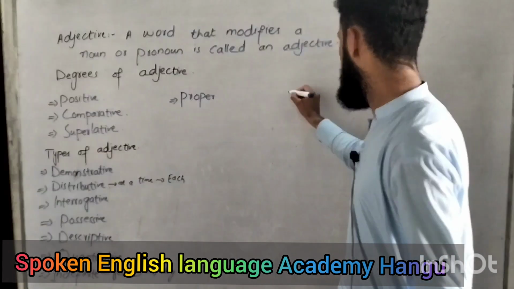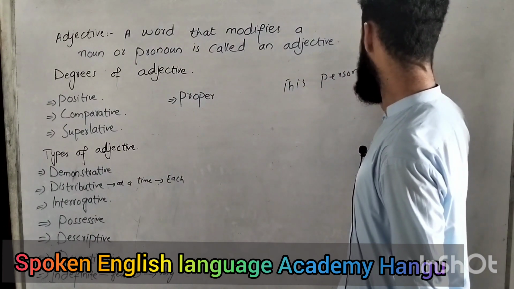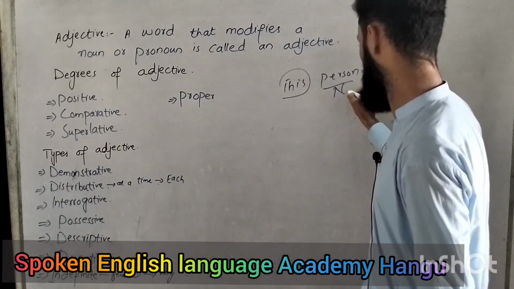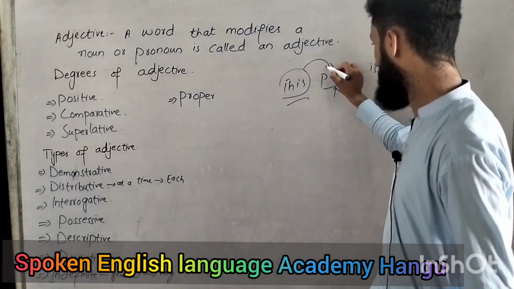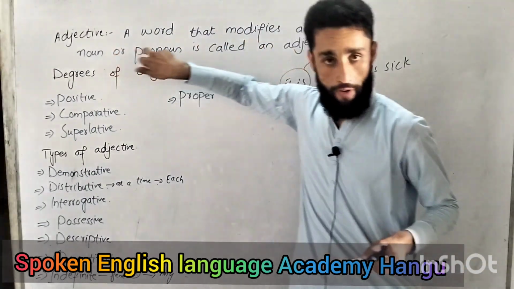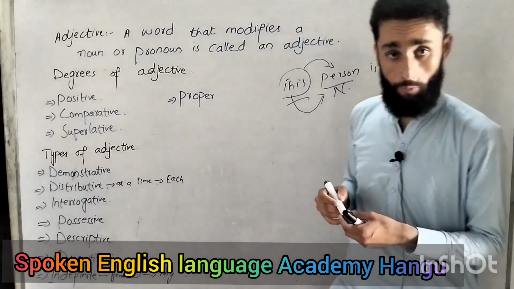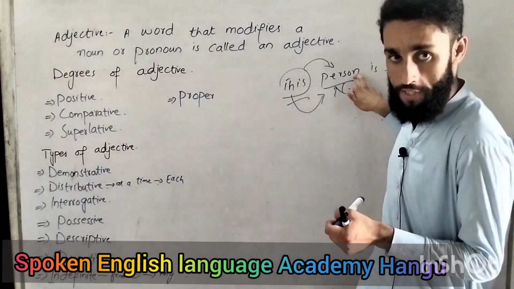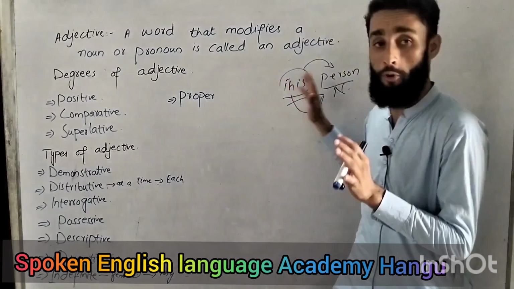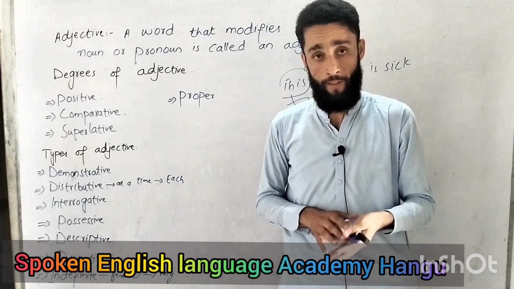If I say, "This person is sick," here "this" is pointing out this person. And if something modifies a noun or pronoun, here "this" is modifying "person," which is a noun, then it is called an adjective. So this is a demonstrative adjective. It means a demonstrative adjective is pointing out a person or thing.